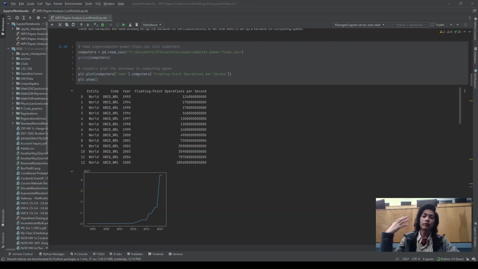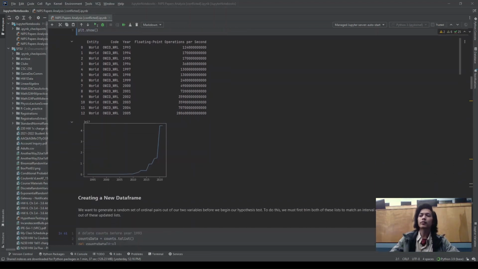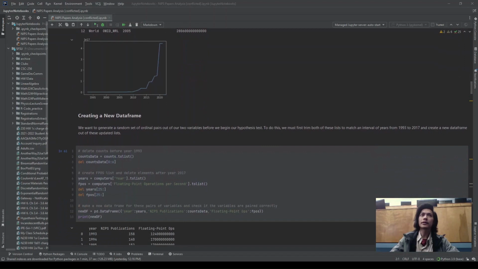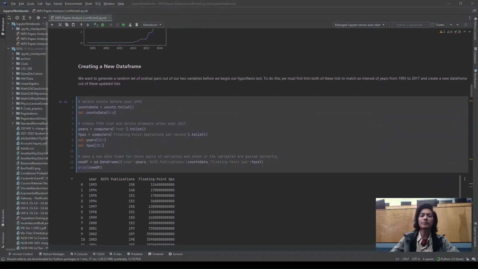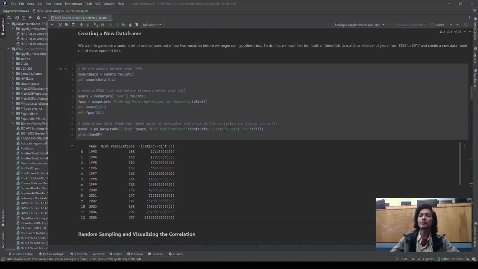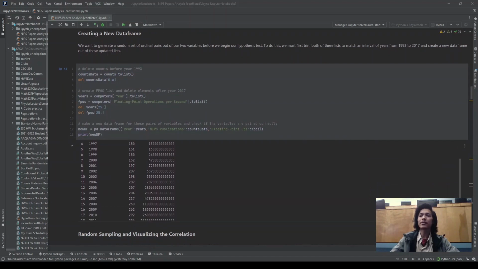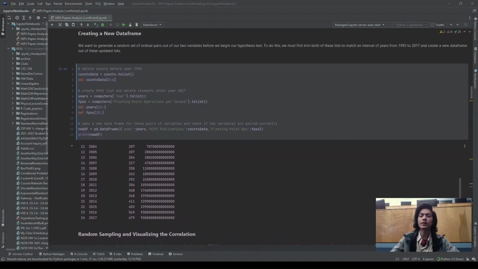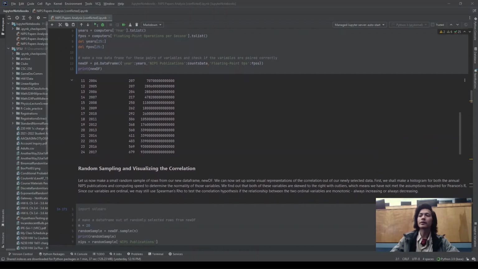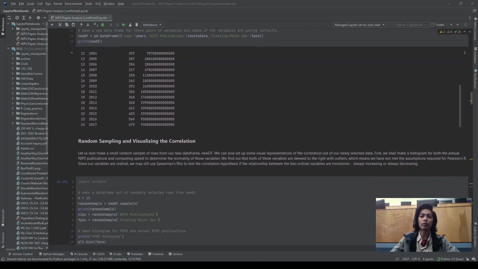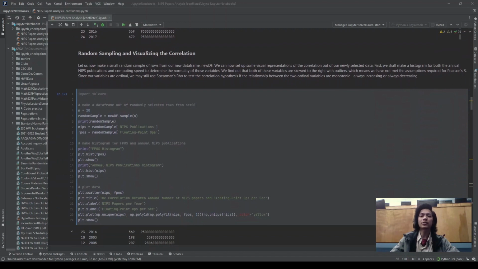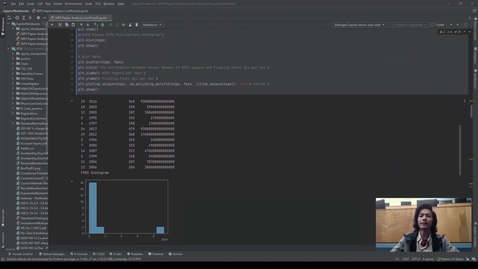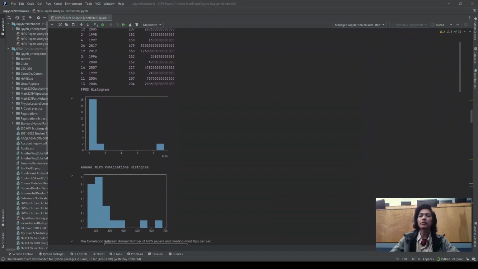So now that we have another variable to work with, we can create a new data frame storing both the NIPS publications variable and the flops variable as if they are ordinal pairs. And we can see conveniently that they are listed in ascending order, which highly suggests a positive relationship between the two variables. But we're going to go a step further by choosing a random sample of 20 of these ordinal pairs, and then creating a histogram for each of these variables to determine their normality. As we can see, they're not normally distributed. So that narrows down what kind of statistic we're going to be using for the hypothesis test.